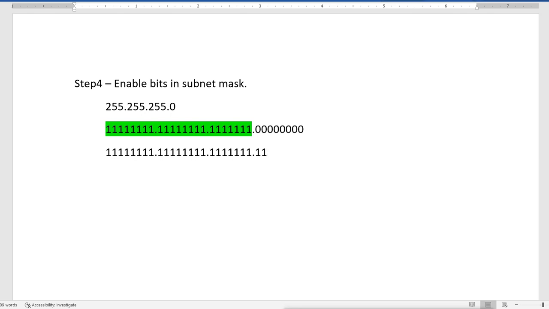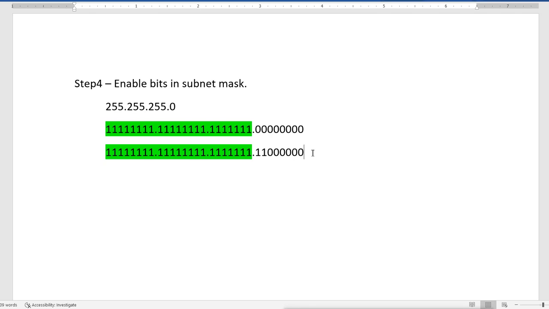Then I will make all the remaining bits 0. That means the remaining 6 bits I will leave as 0, and these bits we can't modify, but we can modify these bits. So I enable these 2 bits, and the remaining bits will be 0.